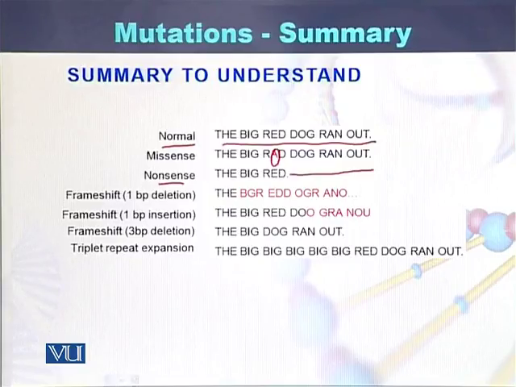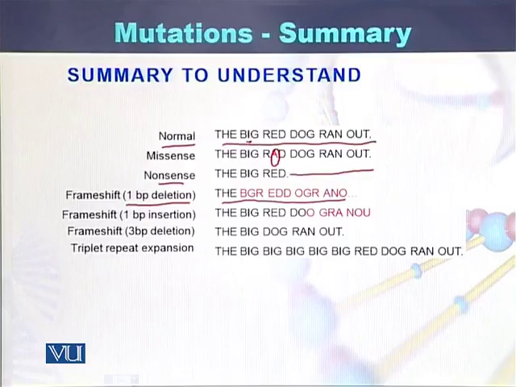If there is frame shift, one base pair deletion, after the deletion of one base pair, in this case I is deleted. Once I is deleted, all the sequence of the sentence is entirely changed. We could not understand what is written.